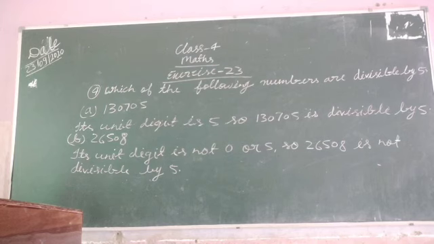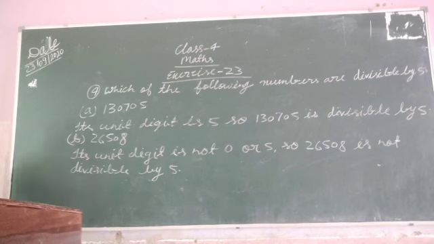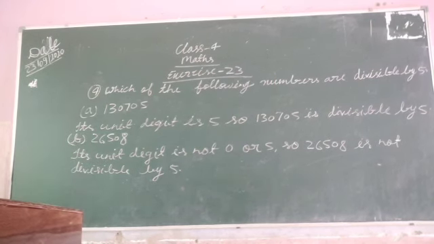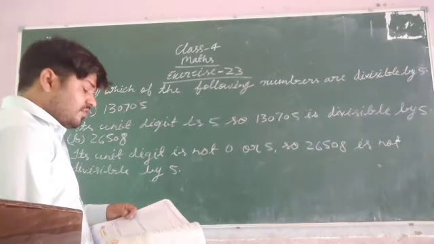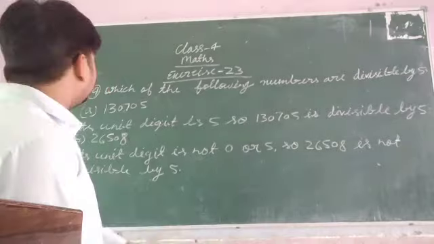Okay, so like this you can do question number 4. Okay students, now I am going to tell you question number 5. How you have to solve question number 5. What is question number 5? Which of the following numbers are divisible by 9?